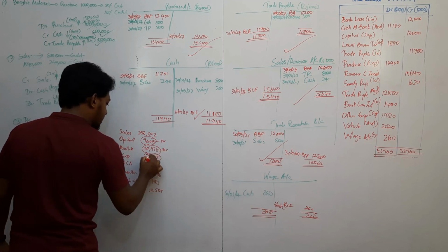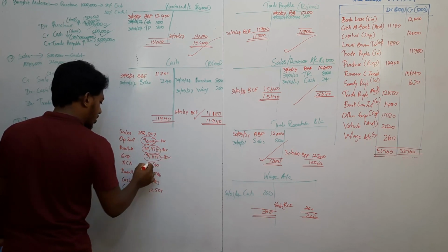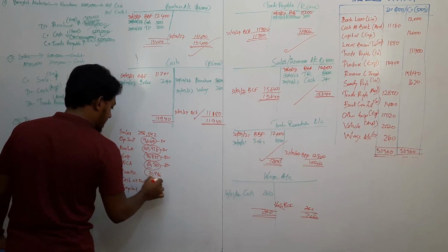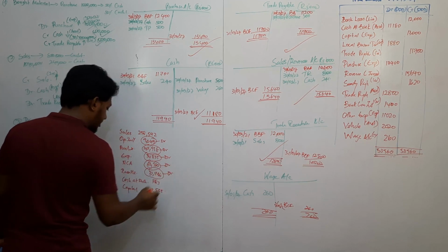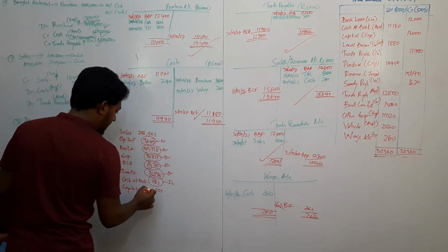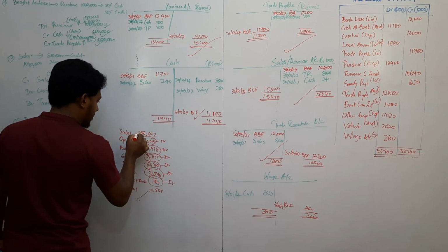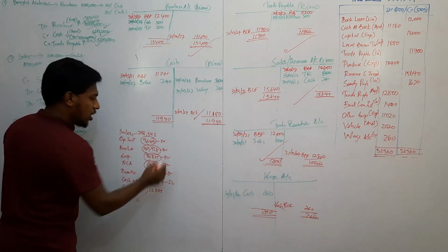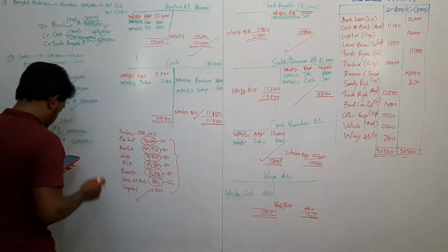Now expense is an expense, debit. Now non-current asset, debit. Now the receivable balance is an asset, debit. Cash at bank is 1783, debit. Capital is credit. Sales is credit. So add these balances and see, the total comes.